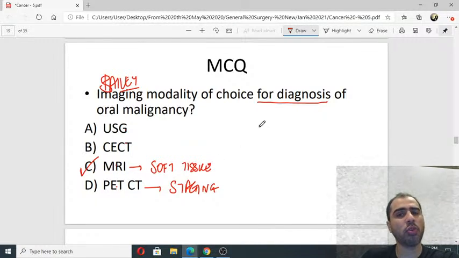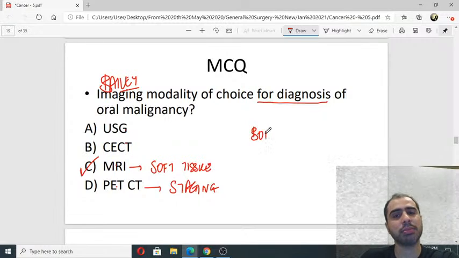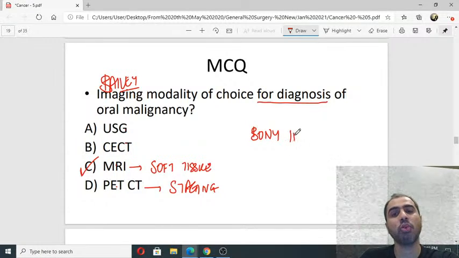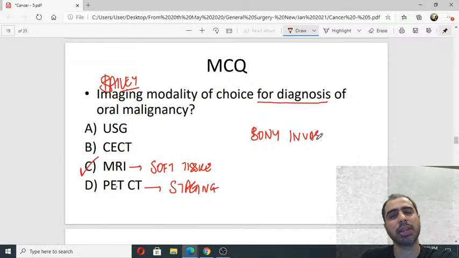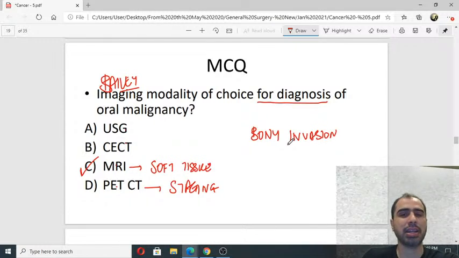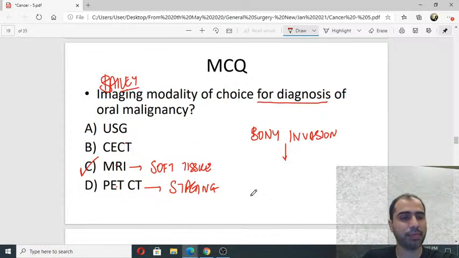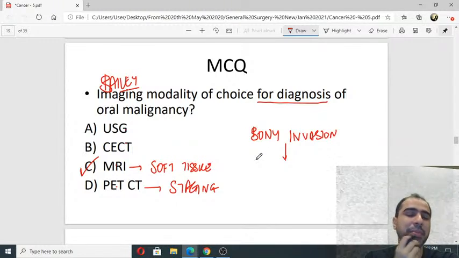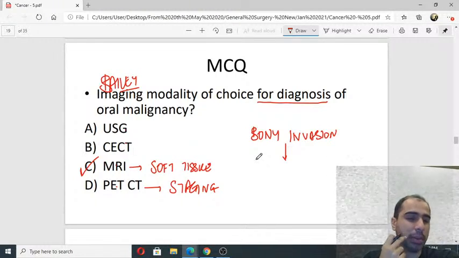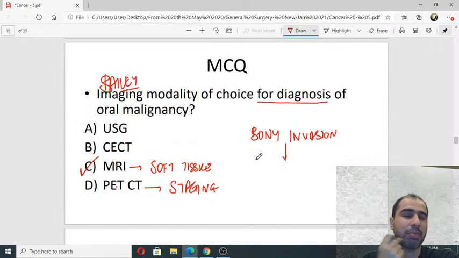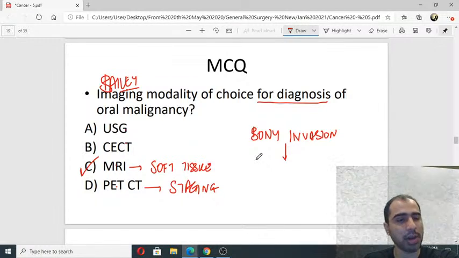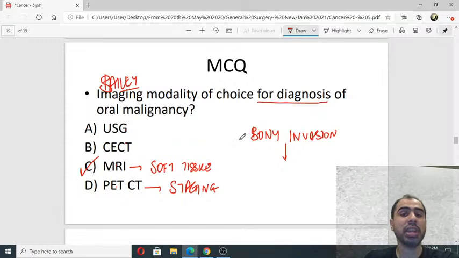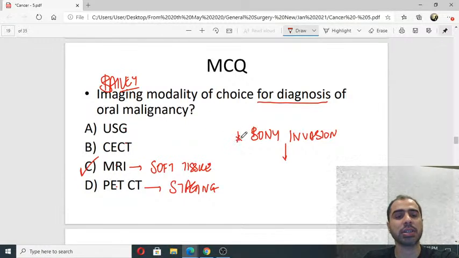If I want to look for bony invasion, you know, oral cancers, they tend to involve the mandible, maxilla. What is the investigation of choice? Bony invasion. Like let's say the person says his teeth are falling. You feel maybe the tumor is involving the bony maxilla, the alveolar margin. You're not very sure. Bony invasion के लिए मैं कौन सा investigation करूँगा?